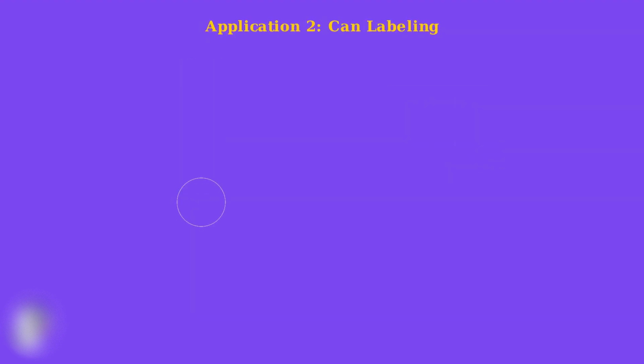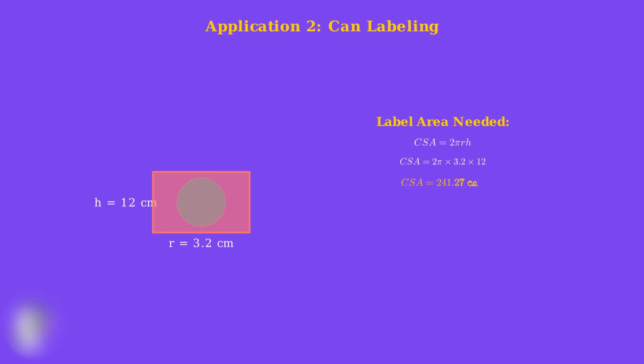Another common application is determining the size of labels for cylindrical cans. Food manufacturers need to know the curved surface area to design labels that fit perfectly around their products. For a can with radius 3.2 centimeters and height 12 centimeters, the curved surface area is 2 pi times 3.2 times 12, which equals approximately 241 square centimeters. This tells the manufacturer exactly how much label material is needed.